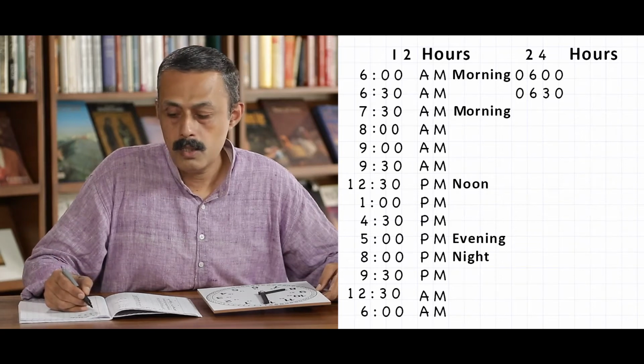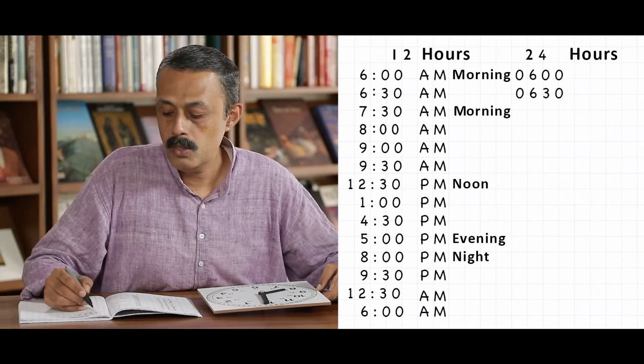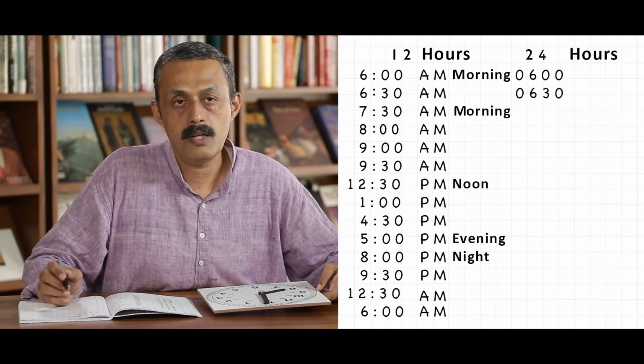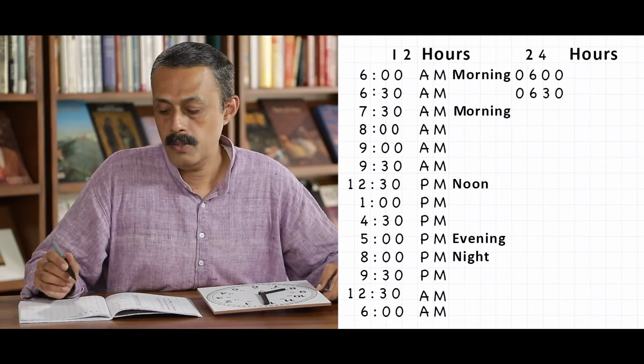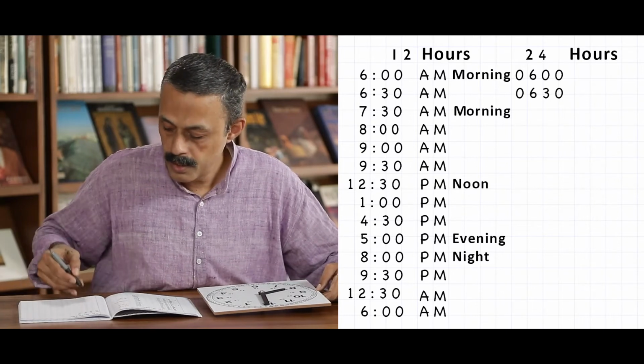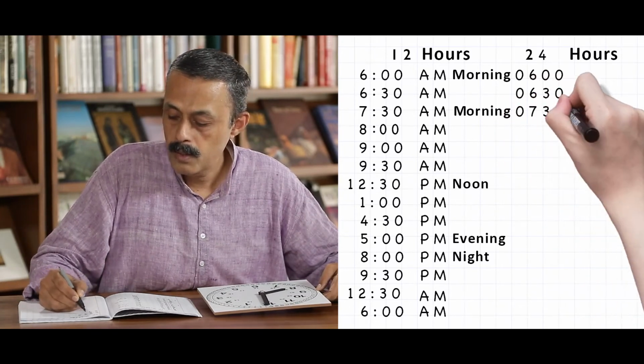6:30. This is 0630. 06:30 hours. This is how we say it. Let us see how to read it and write it. 7:30.